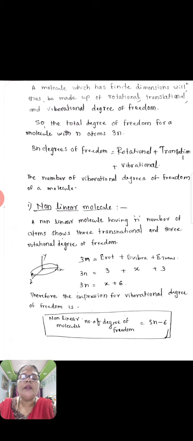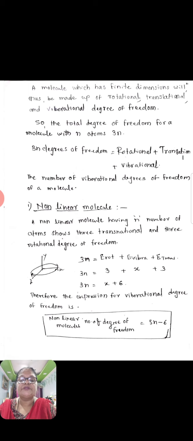A non-linear molecule having n number of atoms shows 3 translational and 3 rotational degrees of freedom, about the x-axis, y-axis and z-axis. So 3n is equal to E rotational plus E vibrational plus E translational. Rotation is 3 and translation is 3, so 3 plus 3 is equal to 6.